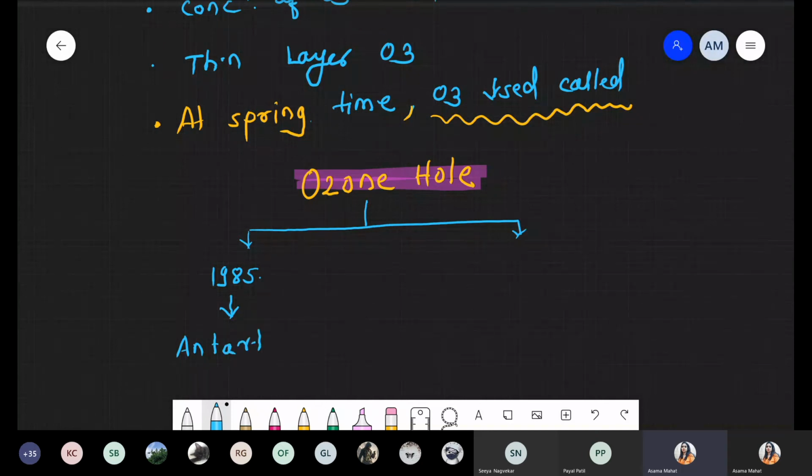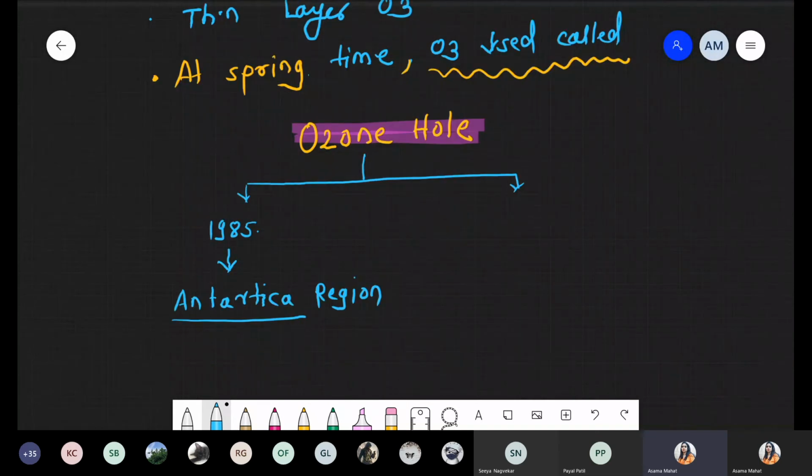हमने देखा ये part, Arctic and the Antarctica. So there is a formation of this first hole towards the Antarctica region. Now tell me, is this the south or the north? Yes, Aryan, it is toward the south. So that's why, हम देखते, in our lower classes also we studied that there is a formation of this first hole toward the south. Definitely, when we are talking about Antarctica, it is present toward the south.